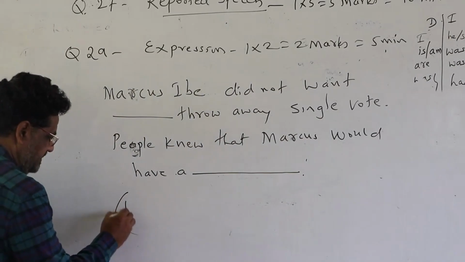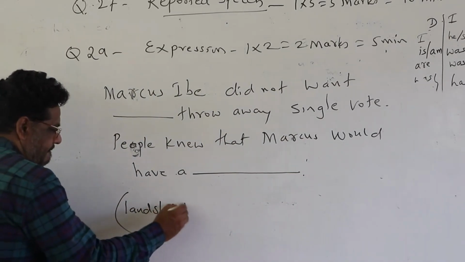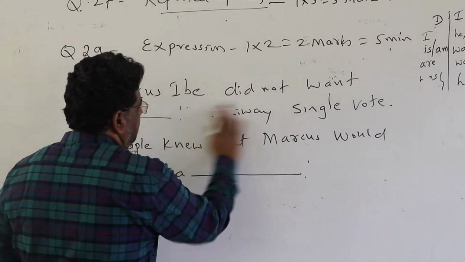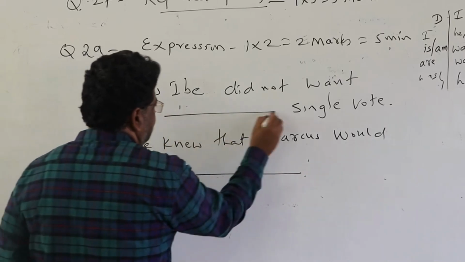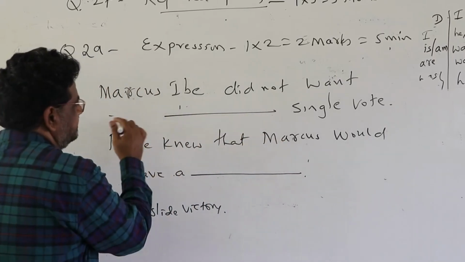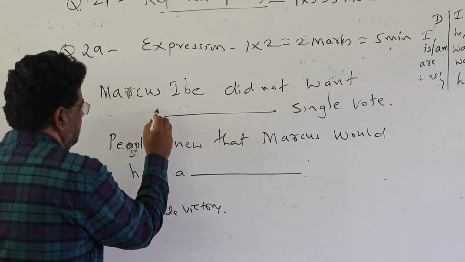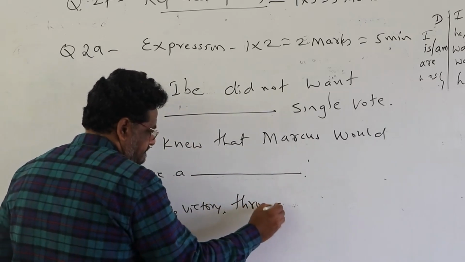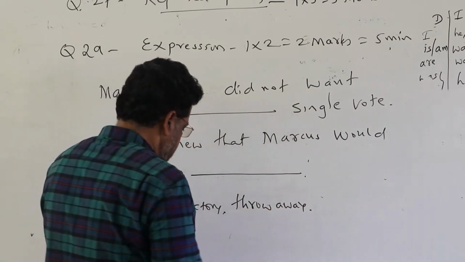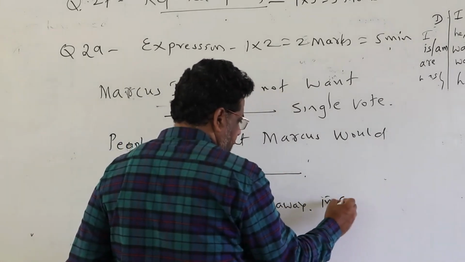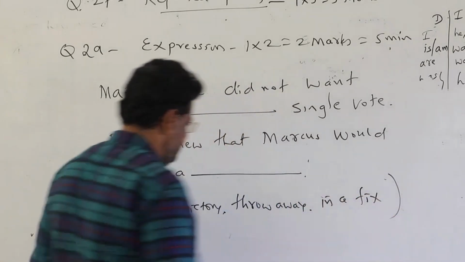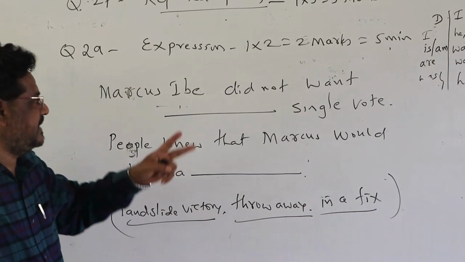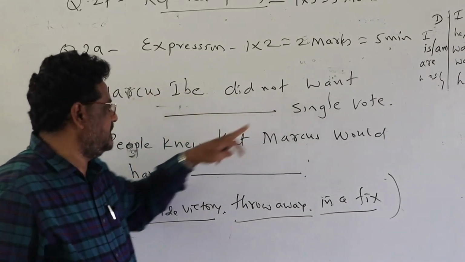So the options: landslide victory, second one, throw away, third one is in a fix. So you get 3 options, 1, 2, 3, and you have to select only 2 answers while answering the question.